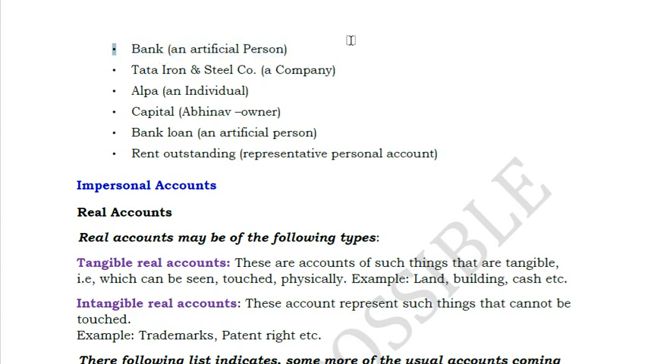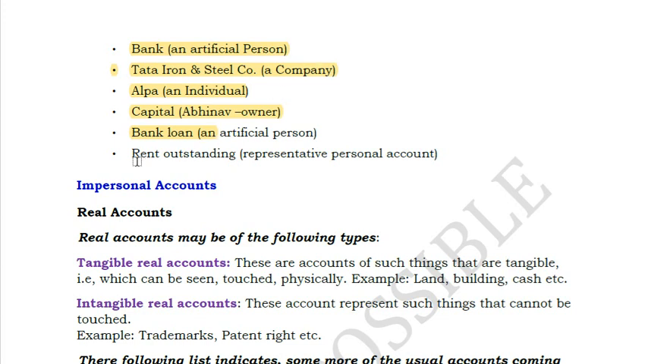Bank is an artificial person because it is a company. Tata Iron and Steel, it is also a company. Alpha is a name, just like X, Y, Bharat and all. Capital is contributed by the owner. Owner is a person, so it is a personal account. Bank loan is given by whom? Bank loan is given by a bank. Who is a bank? Bank is an artificial person. So you have to identify the actual nature behind that name in order to classify it as a personal account.